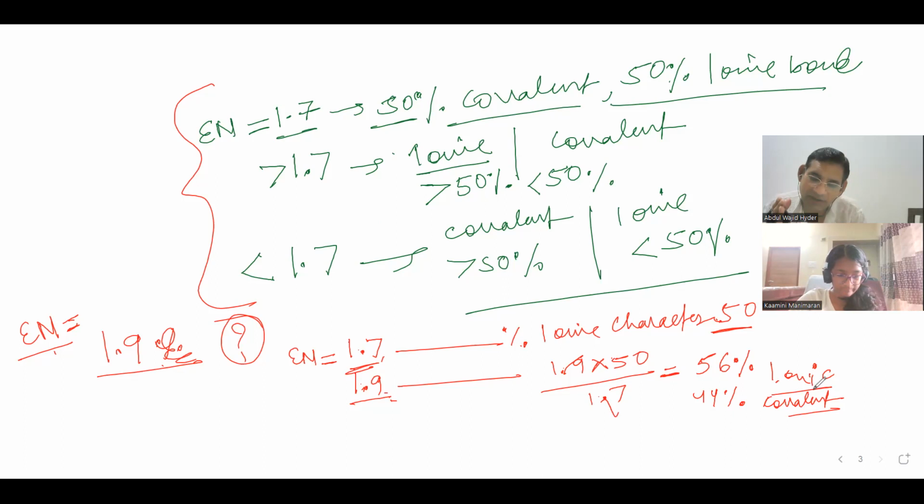Are you getting my point, beta? Metal is metal because the metallic characters are more and non-metallic characters are less. Metal is metal. It doesn't mean 100% metal and 0% non-metal.